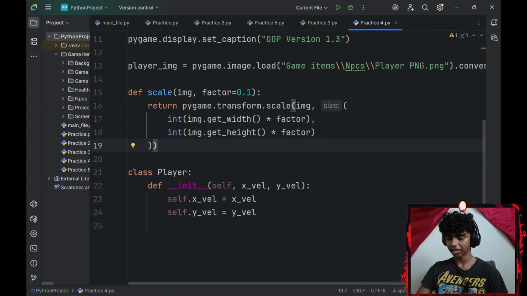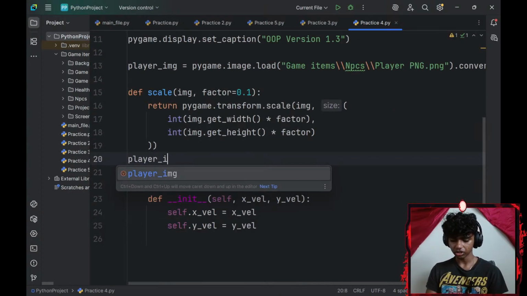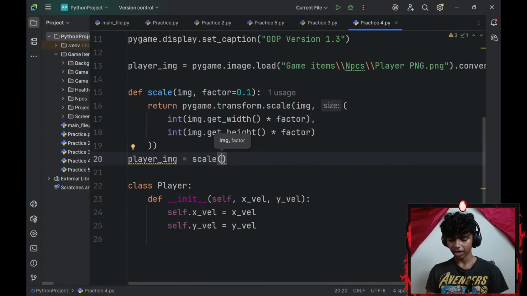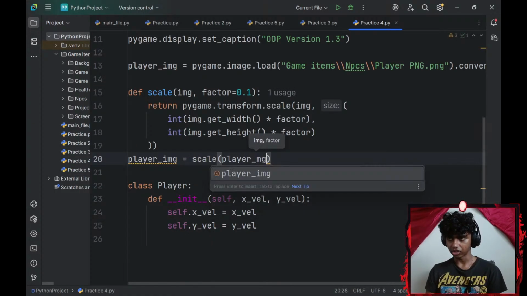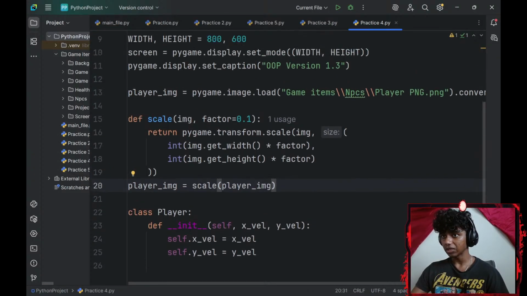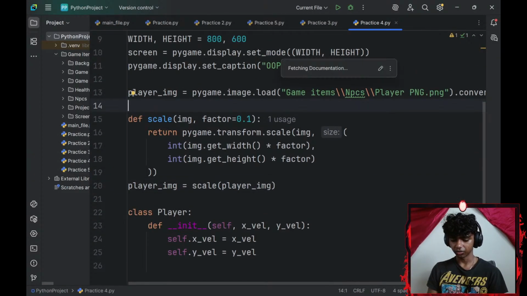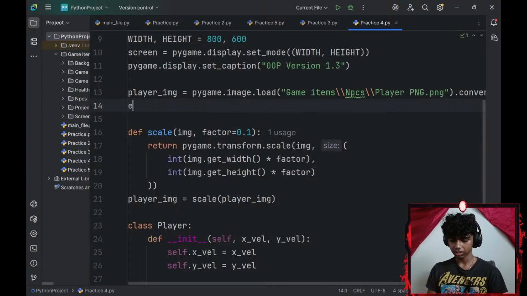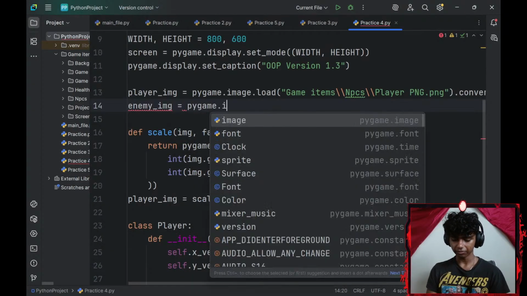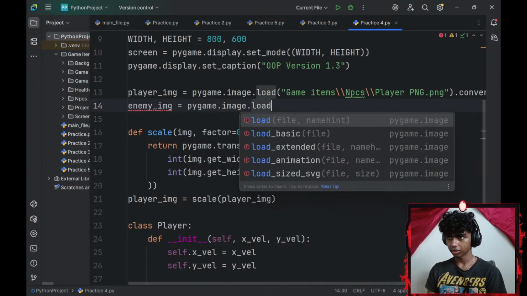Alright, and now let me scale my player image. So player_image equals to, let me invoke my scale function and add the parameter as my player_image. Okay, there we go. I'll do the same thing with my enemy class as well. So I'll go with enemy_image. I haven't loaded the image yet, equals to pygame.image.load.